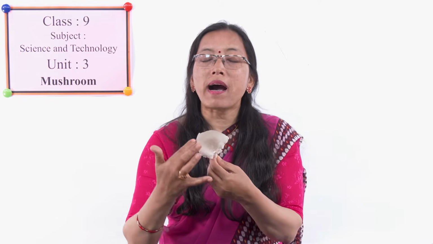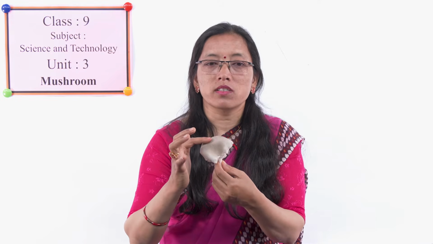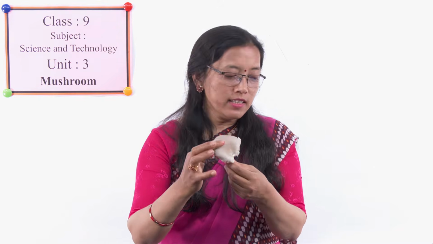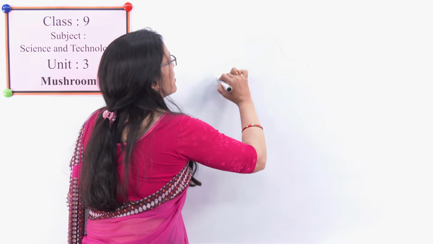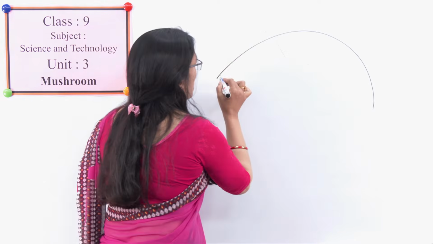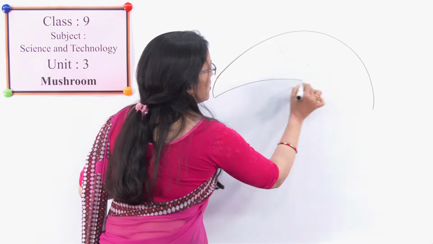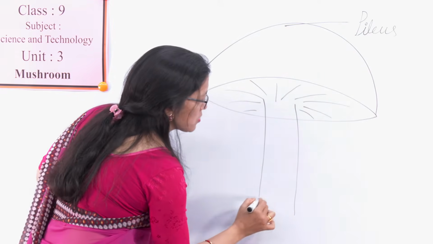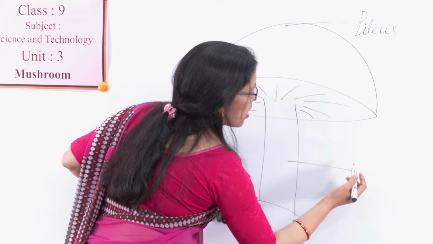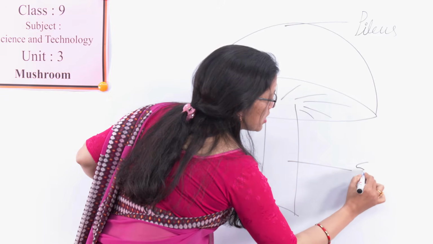Okay, this part is called pilus, and if we draw it, you can see here this umbrella-like structure. This upper part is pilus, and this is the stalk or stem-like structure.